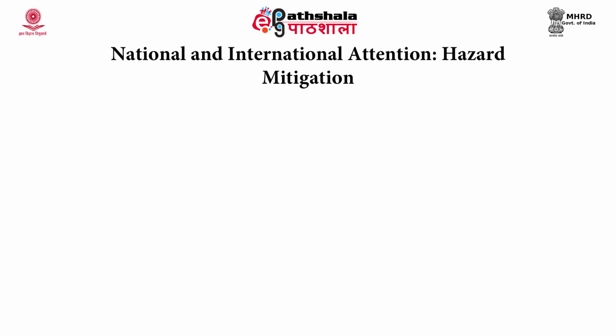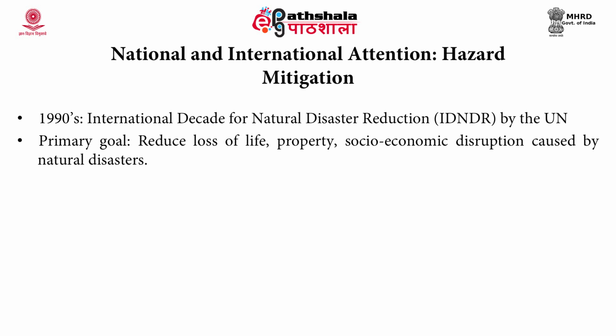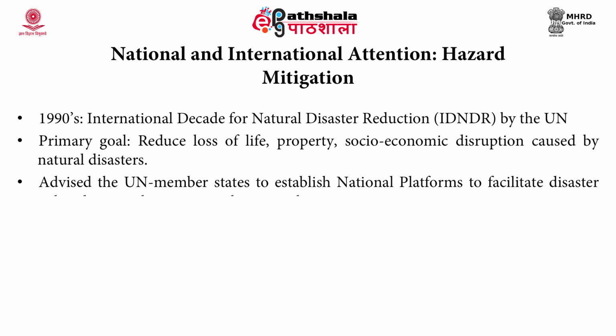There has been national and international attention for the hazard mitigation processes. The decade 1990 to 1999 was referred to as the International Decade for Natural Disaster Reduction by the United Nations. The primary goal is to reduce the loss of life, property and the socio-economic disruptions caused by these natural disasters. The UN advised member states to establish national platforms to facilitate disaster risk reduction and to implement the policies.